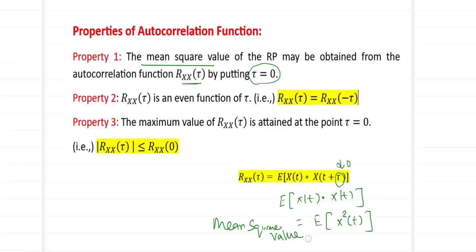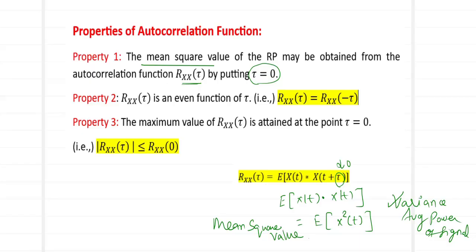Okay, so what do you mean by mean square value? In Rxx of tau, when you put tau as 0, the quantity which you get will be called the mean square value. This is a very important quantity which will be helpful for us in determining the value of variance of a data and average value of any power of a signal. So average power of the signal is always calculated using the mean square value E of x square of t. So practically this plays a very important role, so we will try to memorize it.